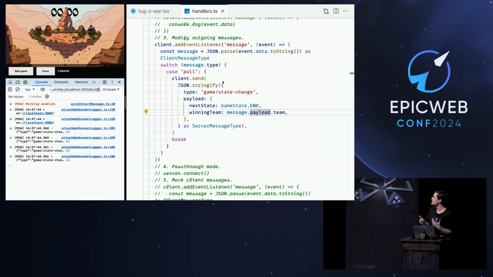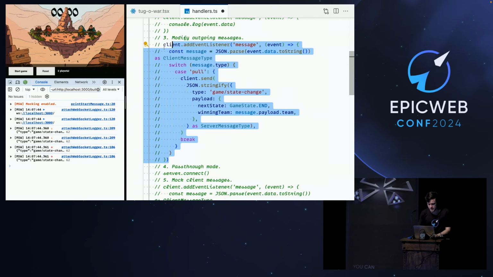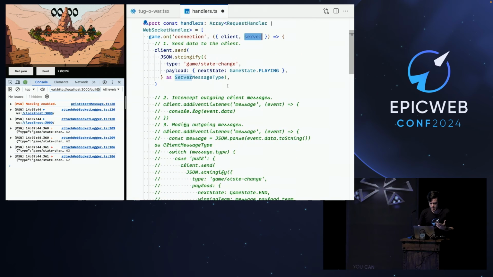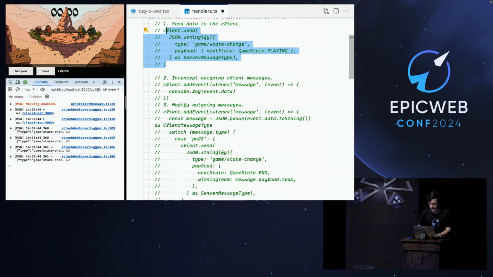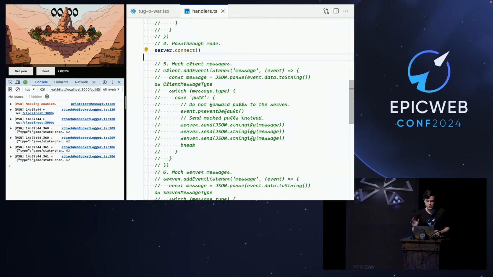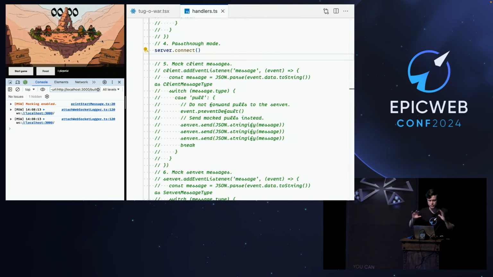But what if you have an existing WebSocket server? Well, you can do something else. In this connection listener, you also have a server object, and it represents the actual server connection. So you can, let me just remove this one. We can call server.connect. And once we do, we will enter a full pass-through mode. So all the outgoing events from the client will be forwarded to the server, and all the server events will be forwarded to the client. And MSW will just sit in the middle.